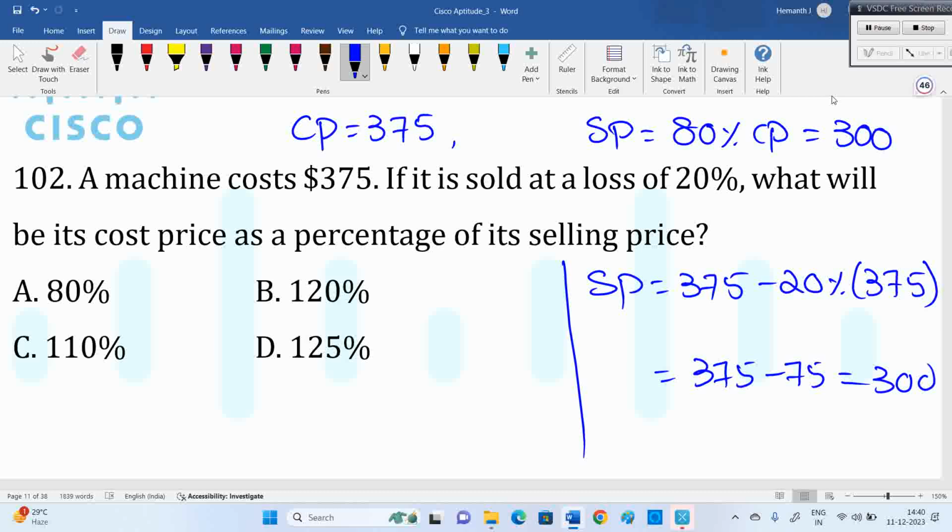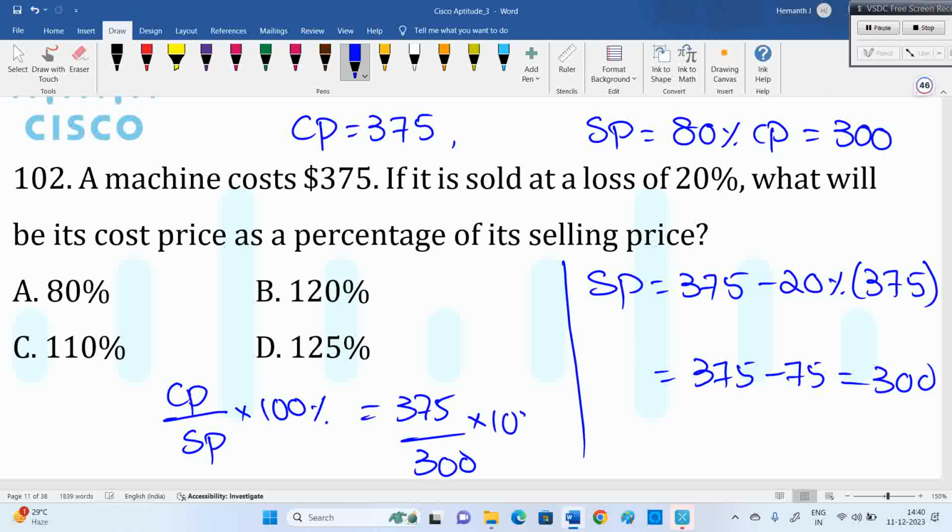Your cost price with respect to selling price means they're asking CP by SP into 100. CP is 375, SP is 300, into 100. This 100 cancels. 375 divided by 3, which is 125%.